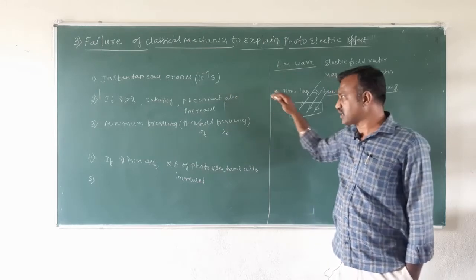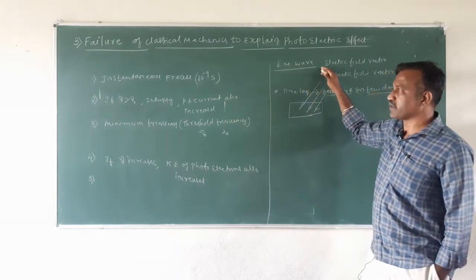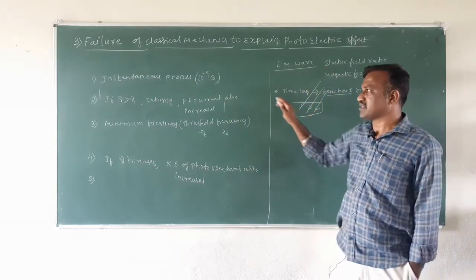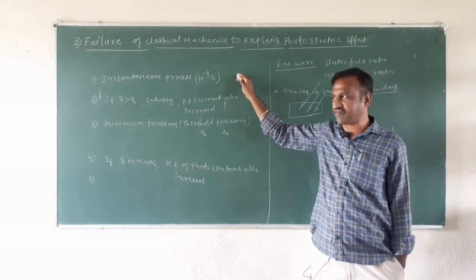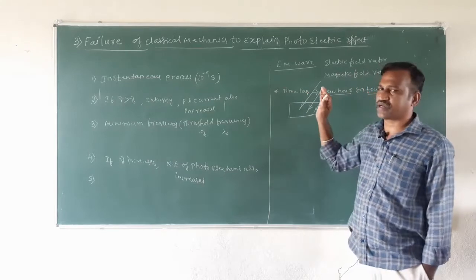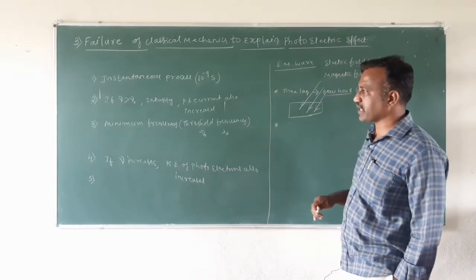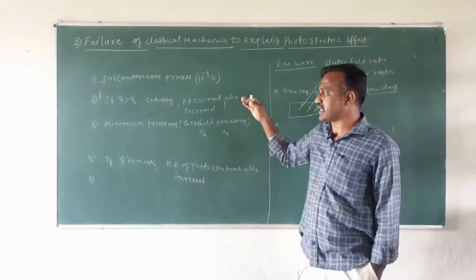So here the classical idea is that light is nothing but an electromagnetic wave. So this fails to explain the first experimental observational fact. Okay, so it is not an instantaneous process according to classical mechanics. Now let us see how classical mechanics explains the second observational fact.